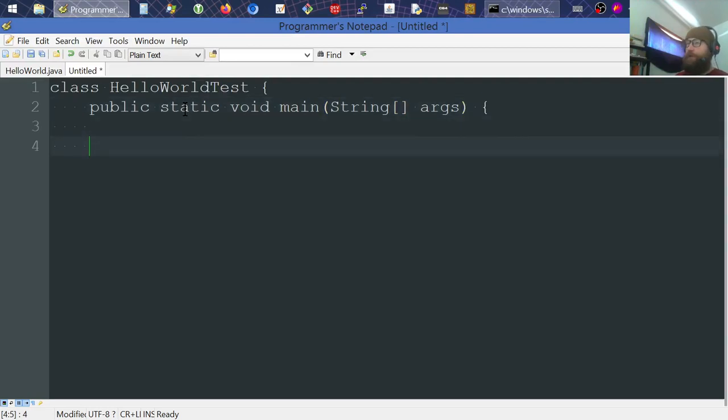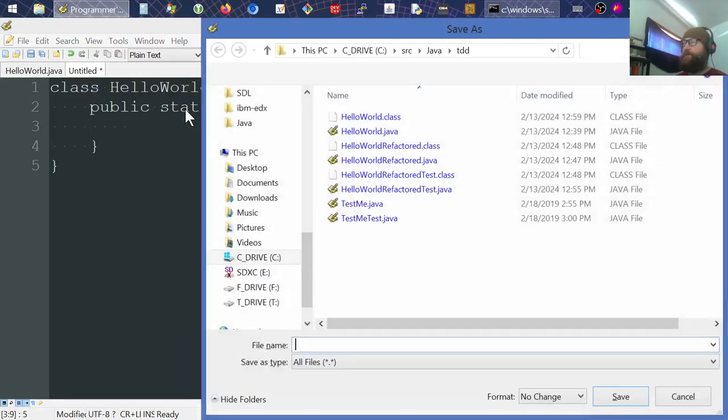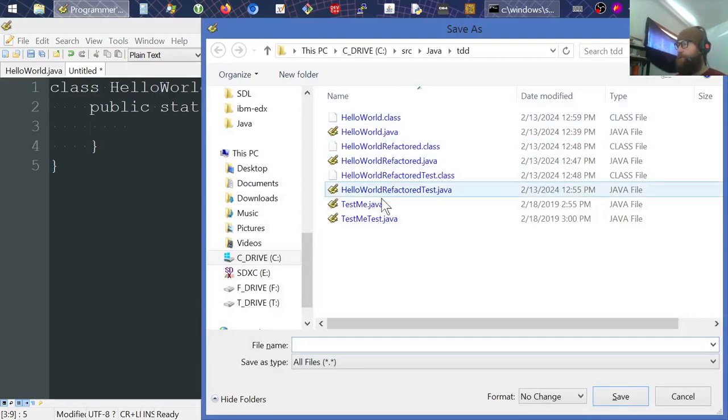Just a good old boilerplate, right? And then, so from here, what do we want to do? Let me go ahead and save this. Get it to a good file name here. I don't have a hello world test yet, so I'll just do hello world and then put test in here.